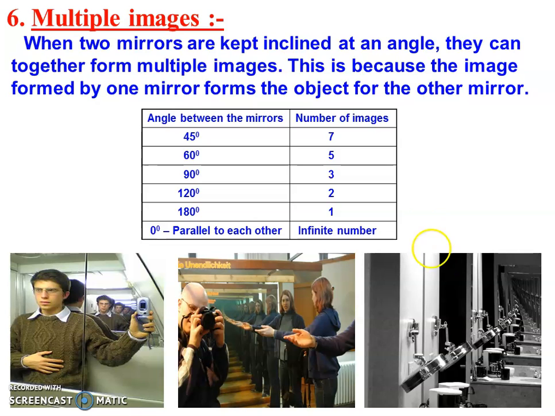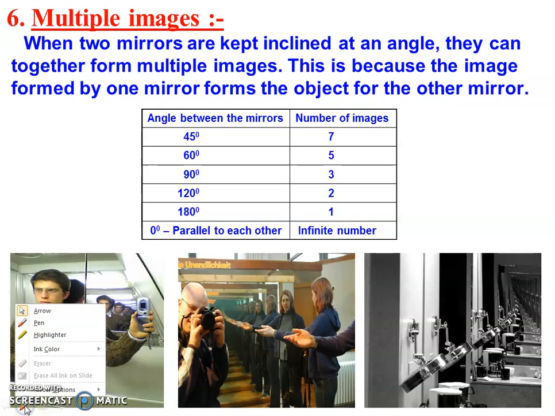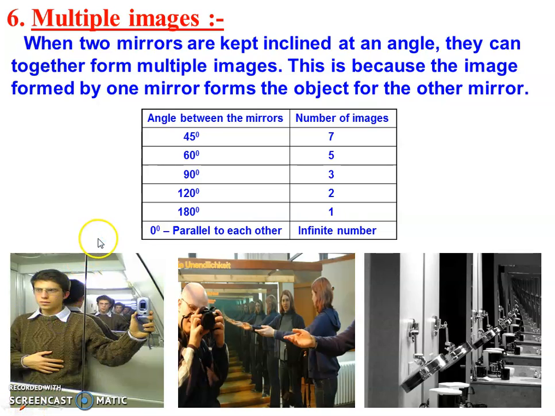Now, multiple images, right? You have seen many times a person having a large number of images. See, in these pictures, there is a person in the left hand side picture and there are multiple images. When you go to a hair dresser, you see that many images of you are formed. There are two mirrors, and after reflection we get several images.